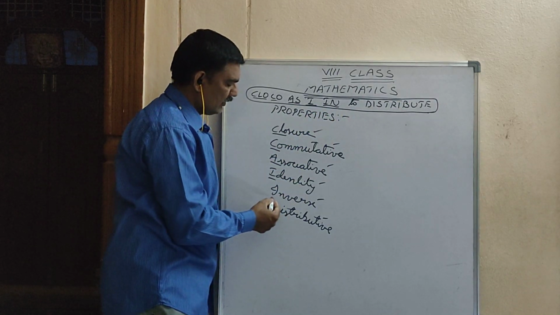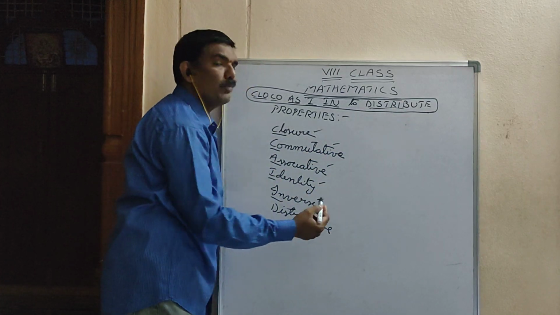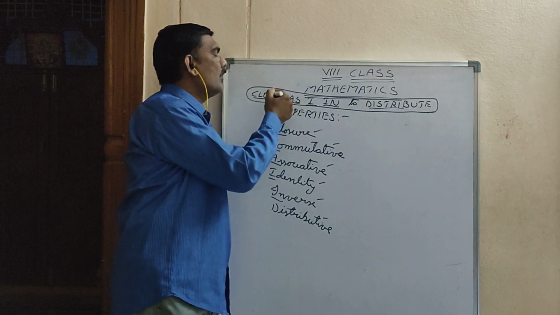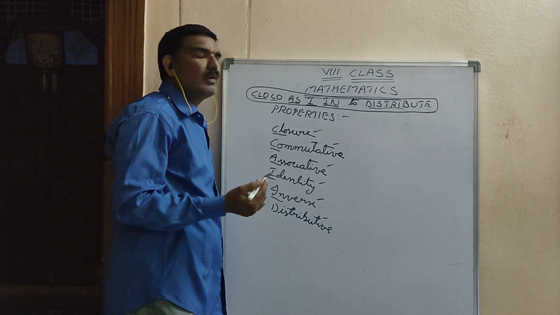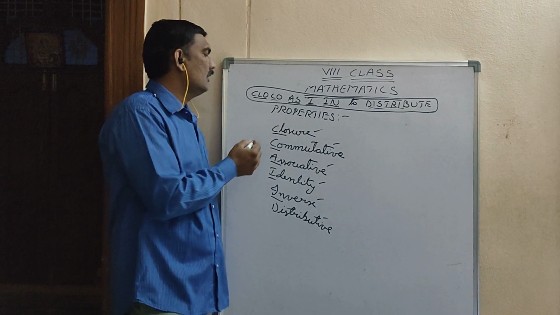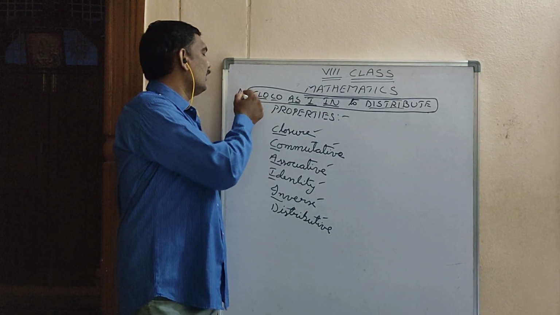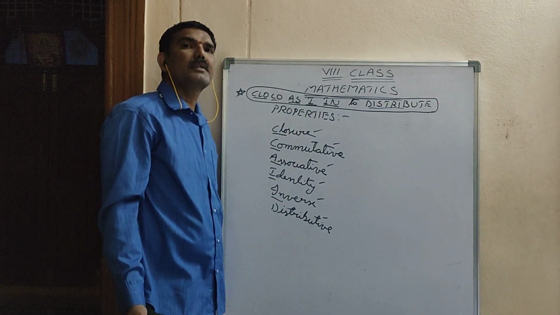In is inverse property. Distribute is distributive property. So if you remember this sentence, we will come to know all the properties in order. Okay. So remember this, and next we will go for closure property.